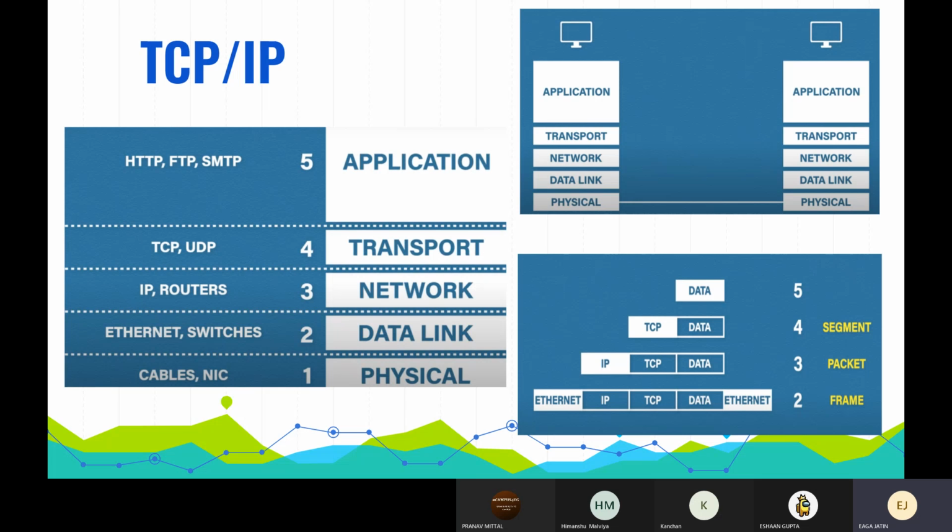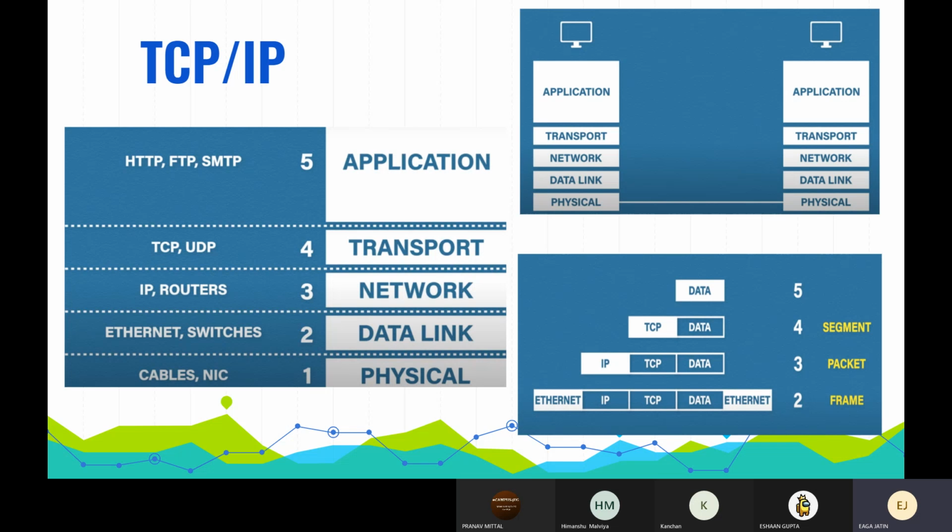Then this passes down to the next layer, where transport information is added. Let's say that adds the TCP header to the data. Each time a header is added, it will contain specific information. For example, this TCP header will contain information like the source and destination port numbers, sequence numbers, and a few more bits of information.